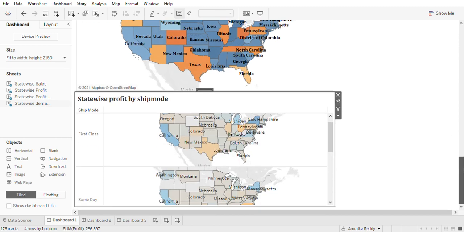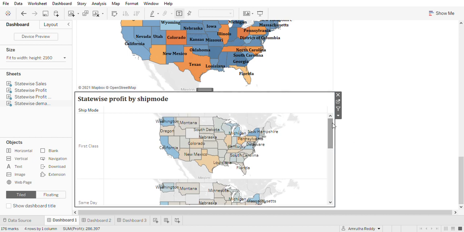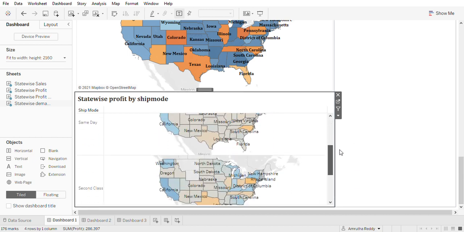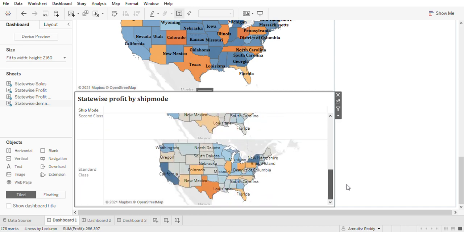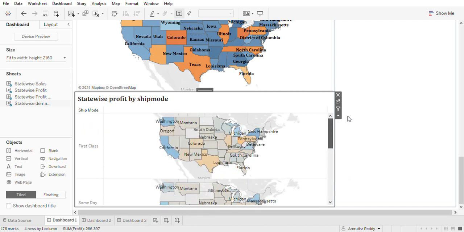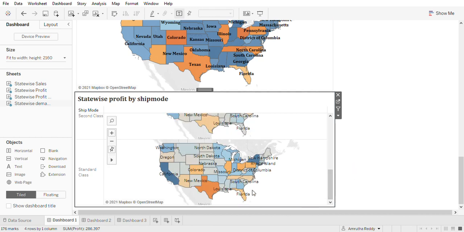Scrolling down, we have the state-wise profit by ship mode. There are four ship modes here: first class, same day, second class, and standard class. Now, based on the color intensity, I can say that the demand is high for standard class. The blue areas represent areas where a profit was gained, and the orange areas represent where a loss has been incurred. So, based on this, I can say that California and New York have a high demand for standard class.